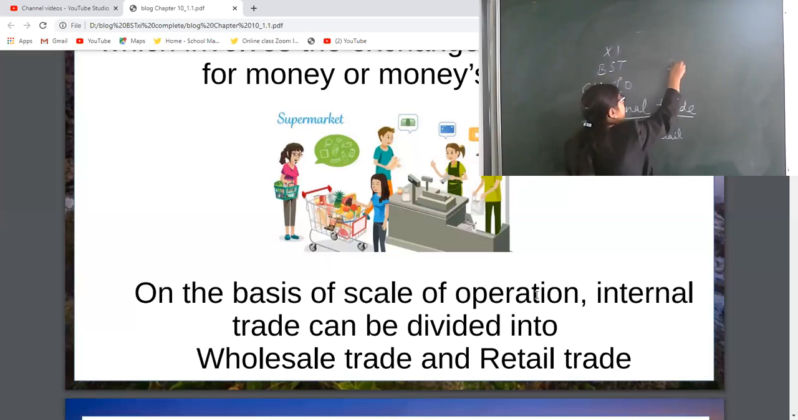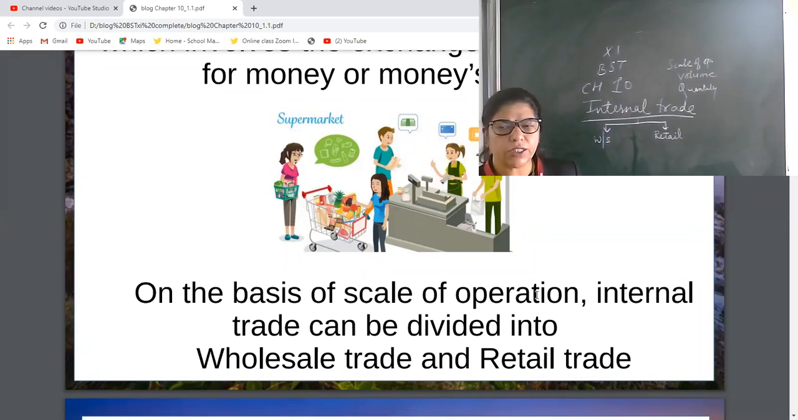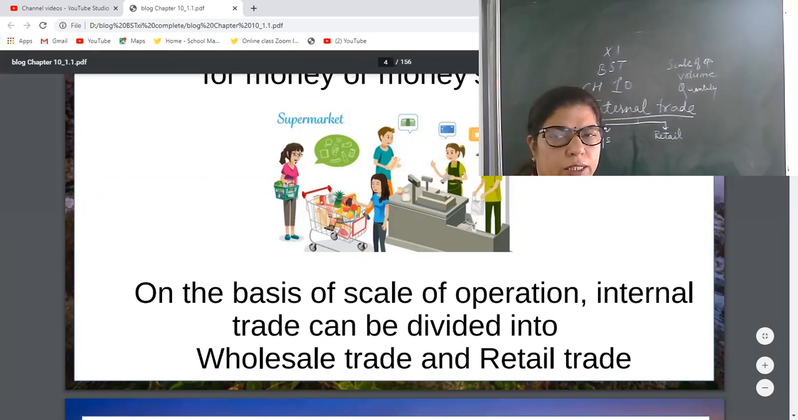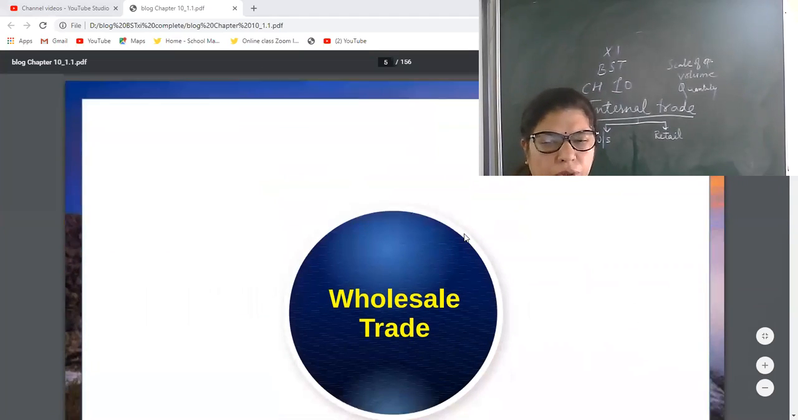So, on the basis of volume, on the basis of quantity, on the basis of scale of operation. Again, I am repeating. On the basis of scale of operation, volume, or quantity, internal trade is classified in two categories, that is wholesale and retail. Now one by one, wholesale trade.